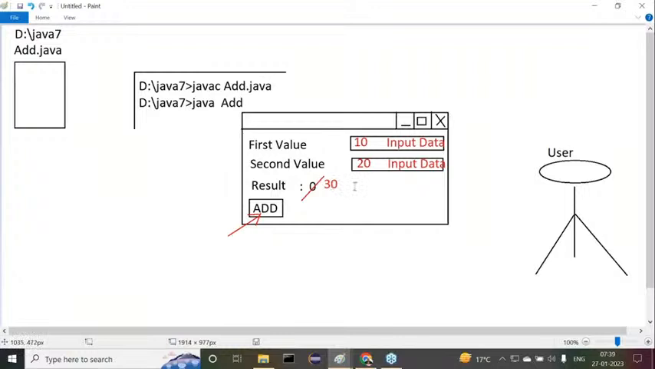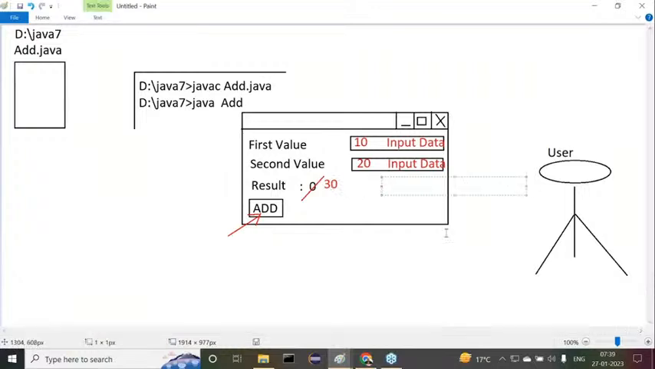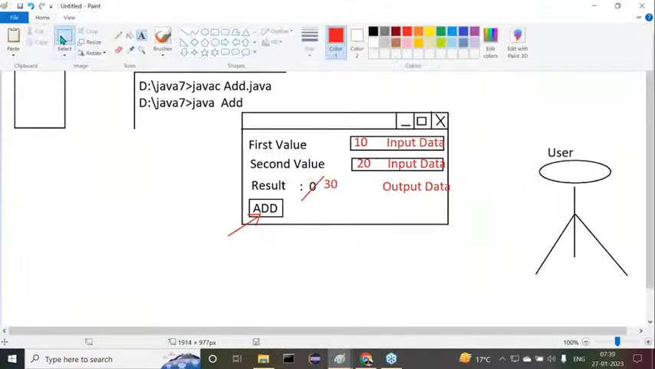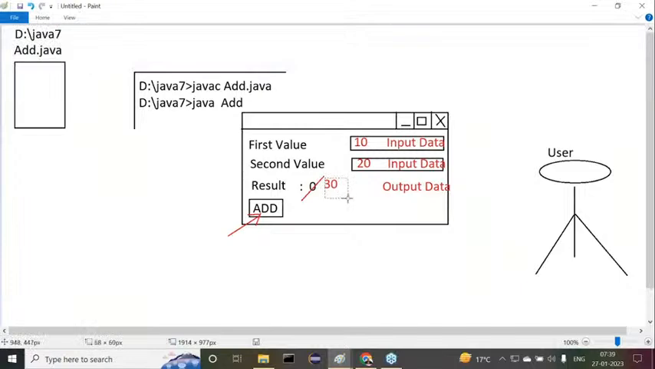Observe carefully. What is this 30 actually? This 30 is not input data. This is output data. Here we are getting 30 as output data.